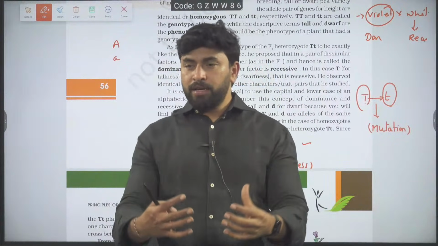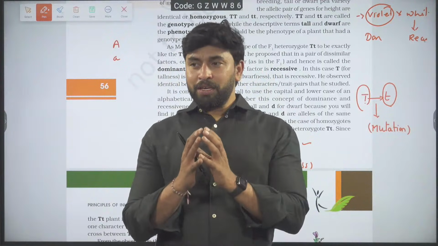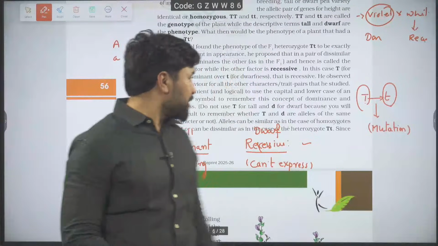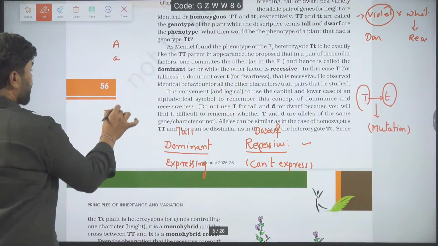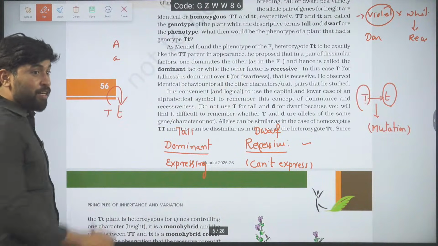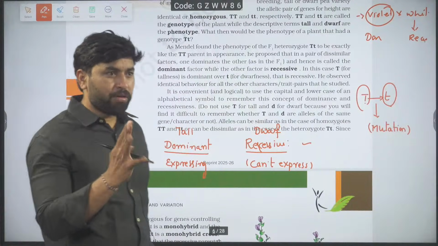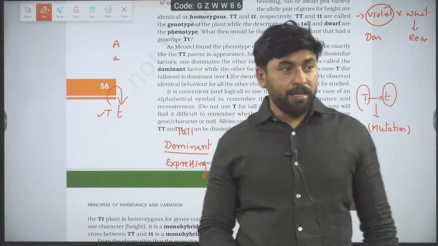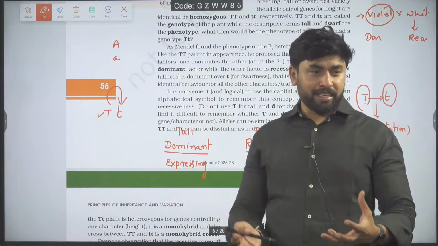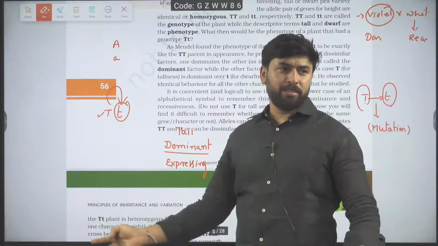Hereafter, wherever we use the word dominant, don't apply your 10th class knowledge, that this is capital T, this is small t, and capital T is suppressing small t so capital T is dominant. No. There is no such thing as suppression. What is small t? It is not able to express.